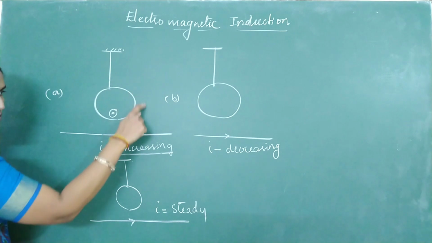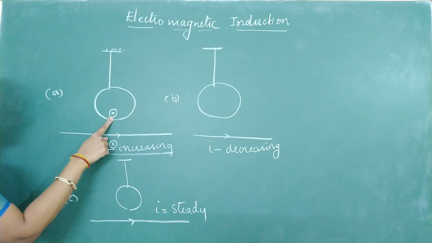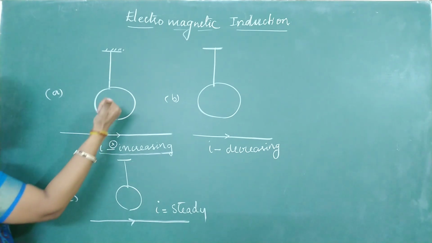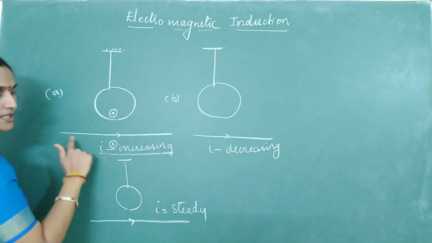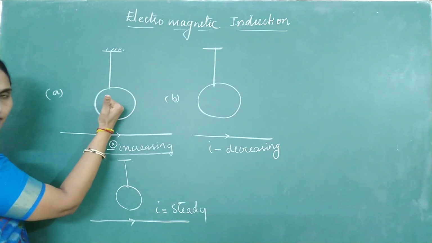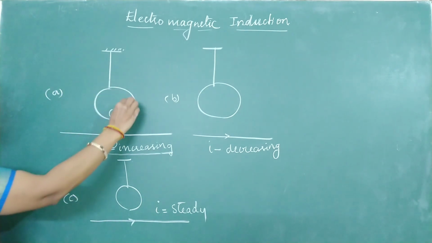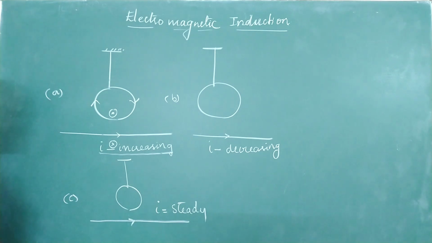Anyway, we want the flux only in this circular loop. Put your thumb in the direction of magnetic flux. It is a dot, a circle, meaning it is coming out. Since current is increasing, the flux is also increasing. What did I tell you? Increasing: invert your thumb, curl the fingers. This is the direction of induced current.